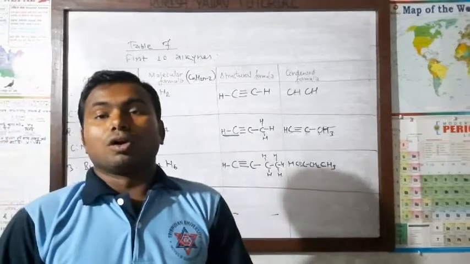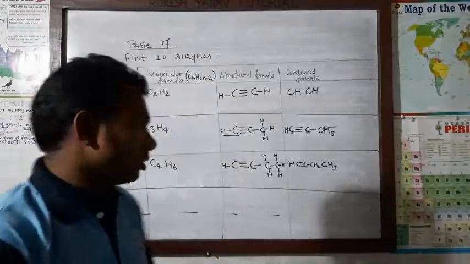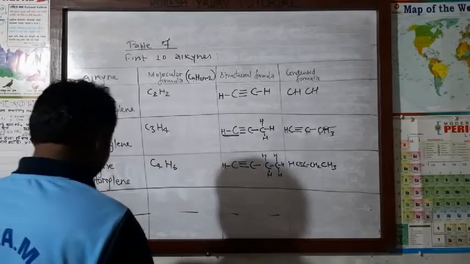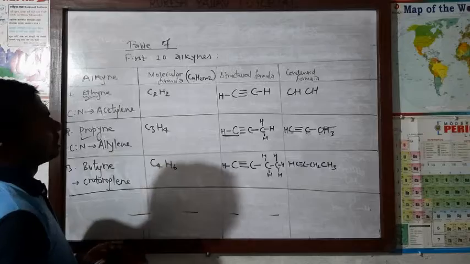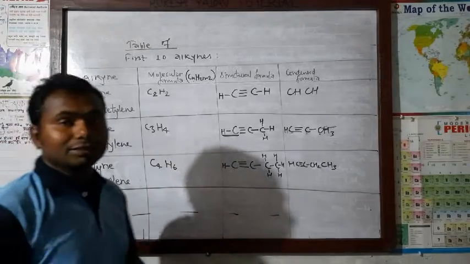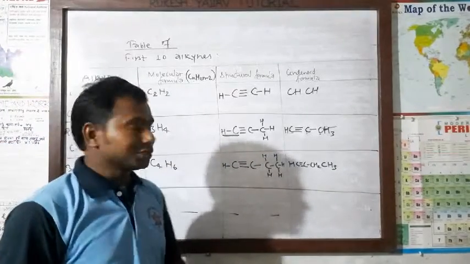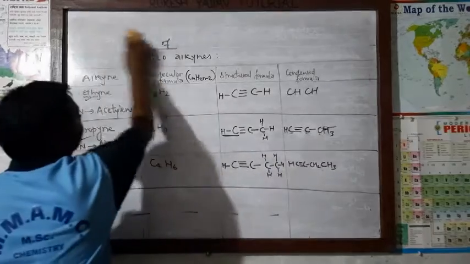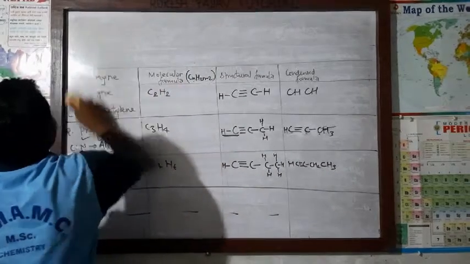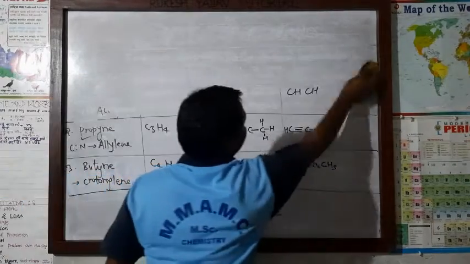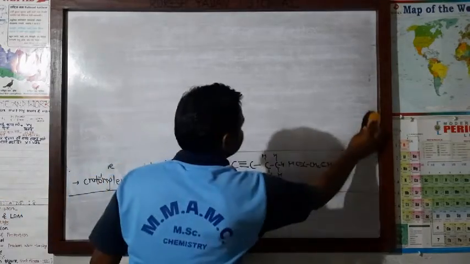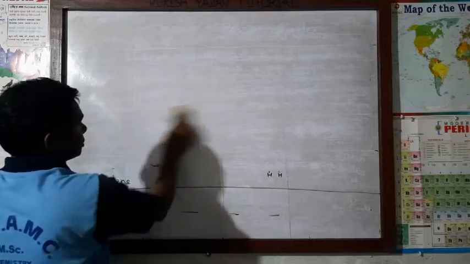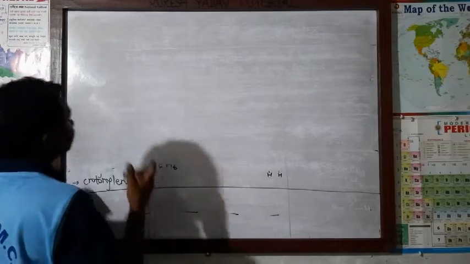We have finished unsaturated hydrocarbons, alkenes and alkynes. Now we are going to study another topic, that is the common system of nomenclature.